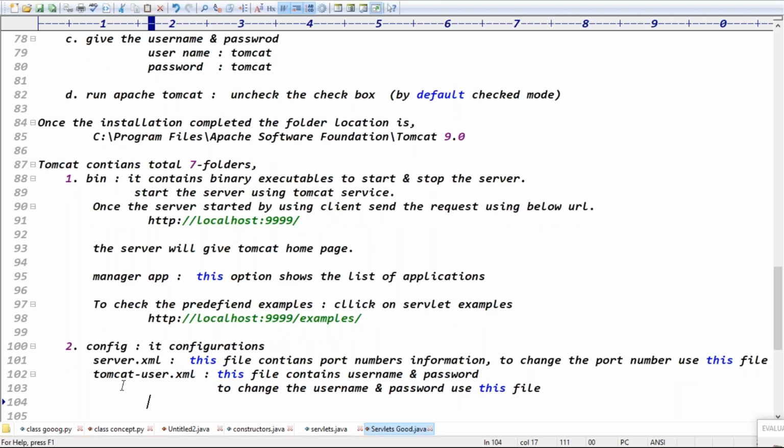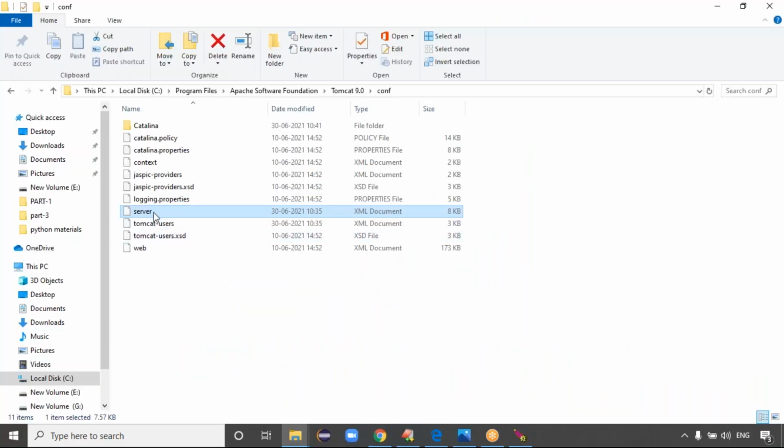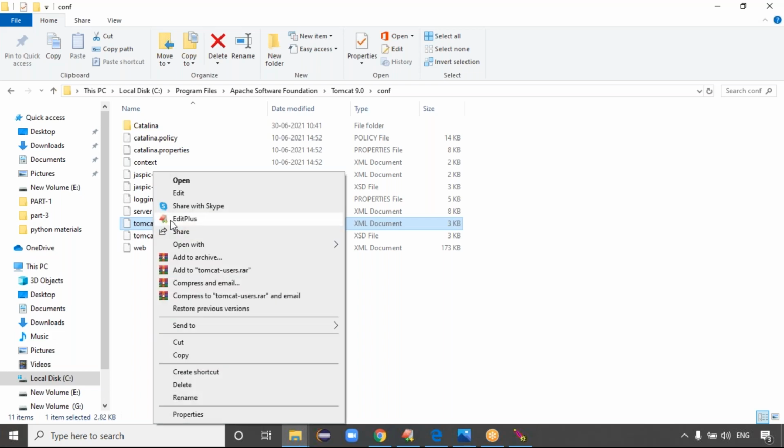Sir, show me that file. The username, password and port number which we gave during installation will be stored in the Tomcat users and server files. Definitely, it is stored somewhere in the installation location. So we can see the details and entries in the tomcat-users.xml and server.xml files.